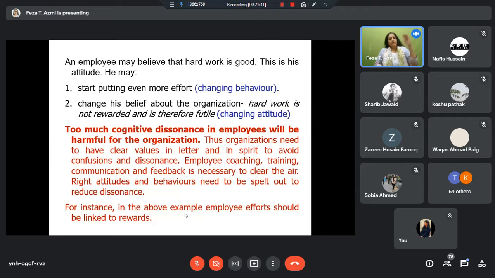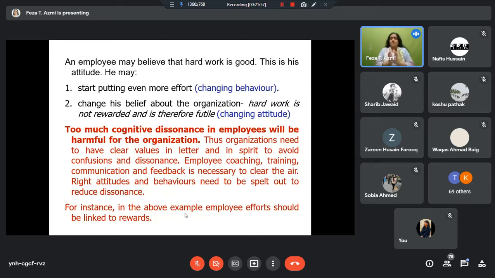And then these people also start underperforming. They also change their attitude. It's okay. Why should I sit till 7 o'clock in the evening? I'll go back at 5 and so on. Why should I work hard? And it's fine if I can leave some of the tasks undone and so on.